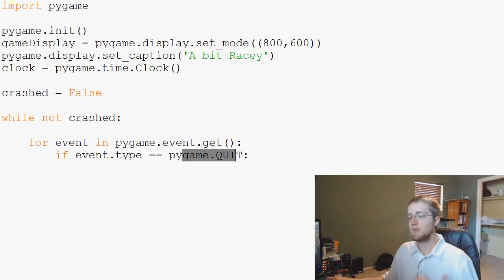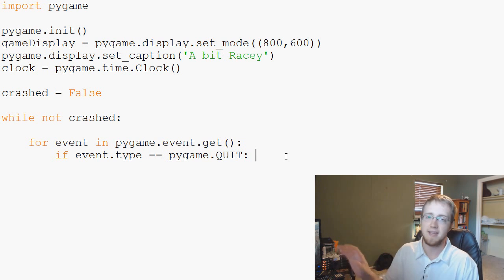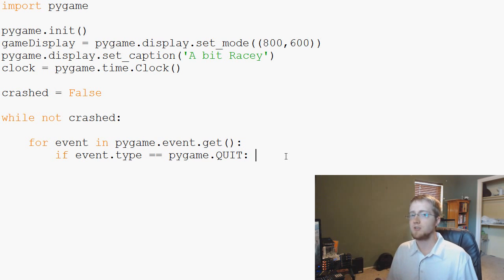And this is something that's handled within PyGame. For the most part, at least for our uses, a pygame.QUIT is going to be when someone hits the X, so they X out of the window. PyGame is going to automatically recognize that as a pygame.QUIT event. Then when the person does that, we can handle it. We could choose to not close the window if they hit the X. That's our choice, what we want to do in that scenario. We can make it pop up a message like, are you sure you want to quit? Stuff like that. Or we just don't let them quit. And so with pygame.QUIT, what we want to do at this point is get out of the loop.